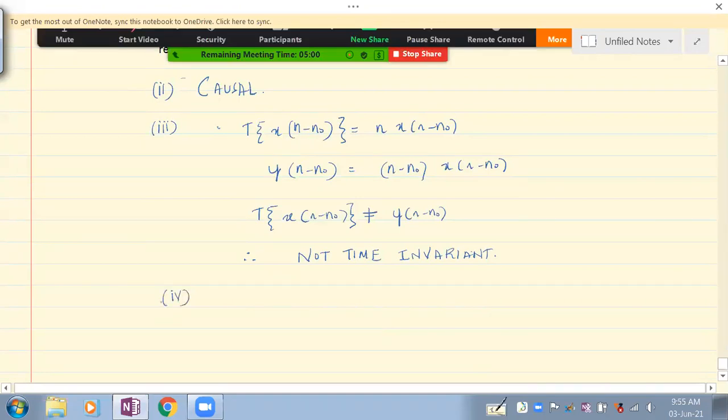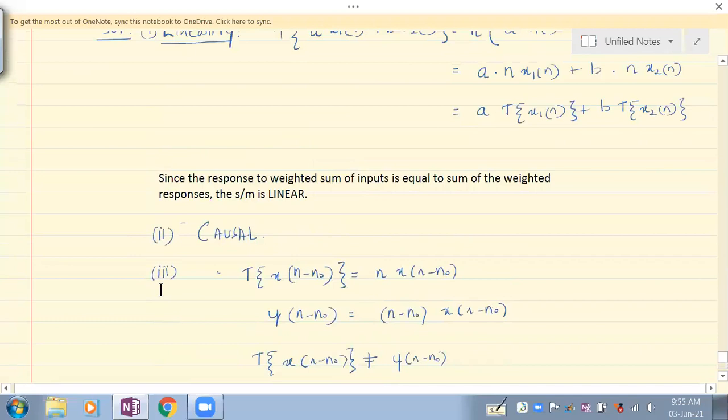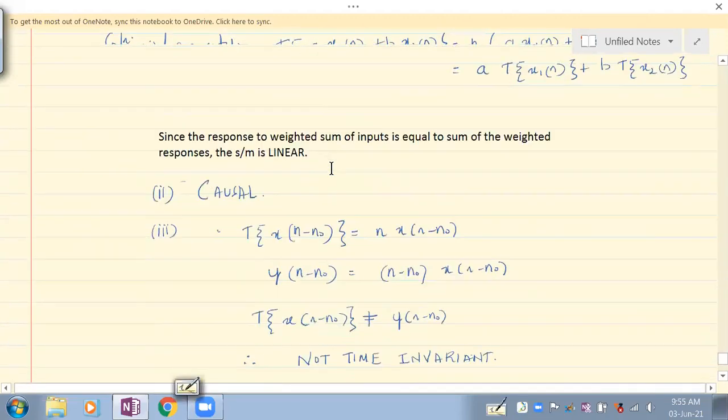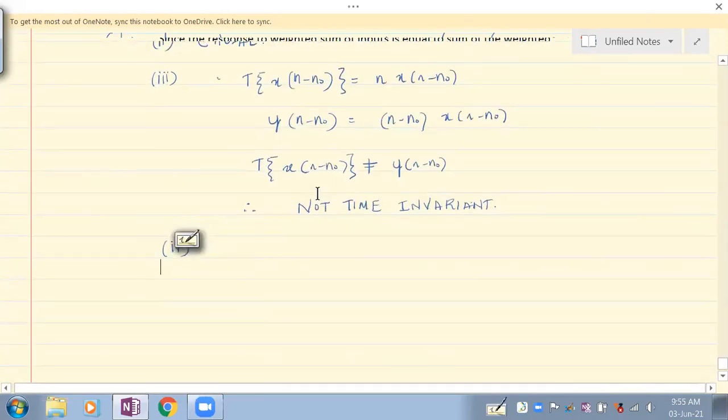Whether it is memoryless or has memory. Since it is depending on only the present value of input, not on past or future values of input, the system is actually memoryless. You can give the reasoning. Is it stable? Can anybody comment on stability?